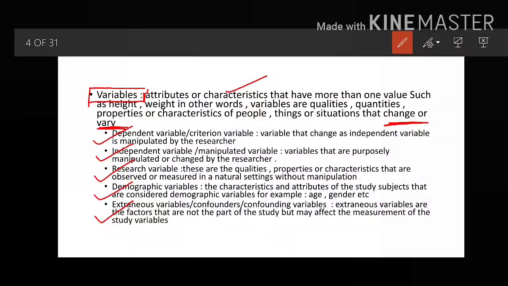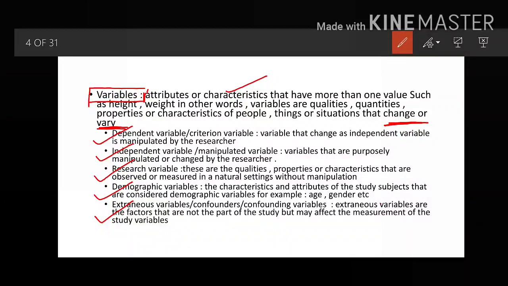This type of data is different for every individual, so this is the demographic variable. These are the characteristics and attributes of the study subjects, for example age, gender, marital status, habitat, occupation, etc.